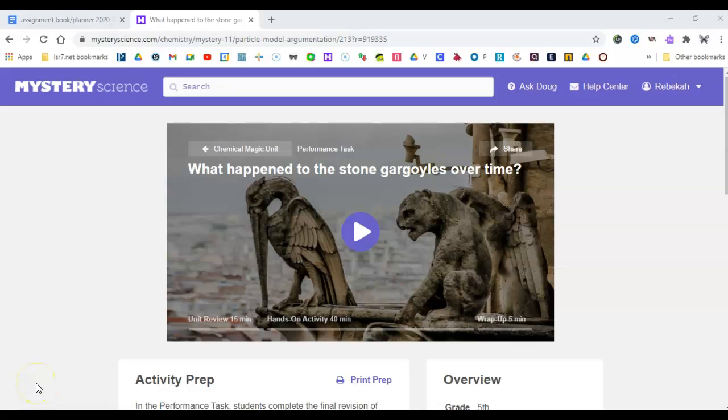Hi scientists! In this unit, we've been working and learning all to figure out what happened to the stone gargoyles over time. In today's lesson, you are going to make your final argument. You're going to need your science notebook, and you'll also need the worksheet that's labeled the Alchemist Argument Evidence. It should be in your school folder.